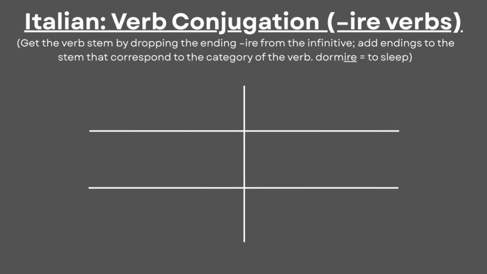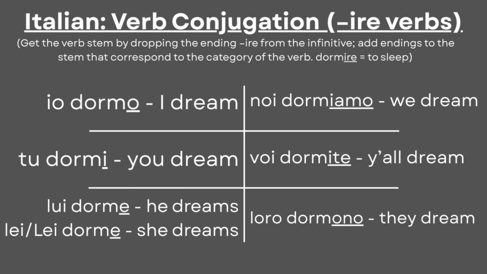Let's finish with -ire verbs, like dormire, to sleep. The conjugation pattern for -ire verbs in the present is also similar, where we get the verb stems by dropping endings and adding corresponding endings to the category of the verb. For such verbs, many endings are borrowed from -ere verbs, with the only change in voi, which uses -ite.